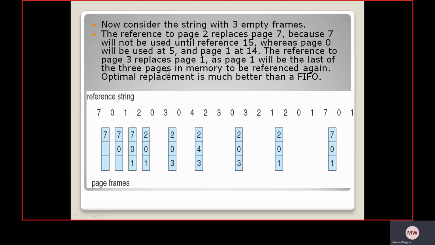The reference to page 3 replaces page 1, as page 1 will be the last of the 3 pages in memory to be referenced again.